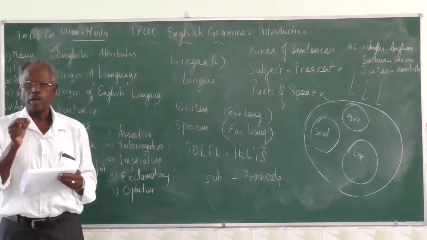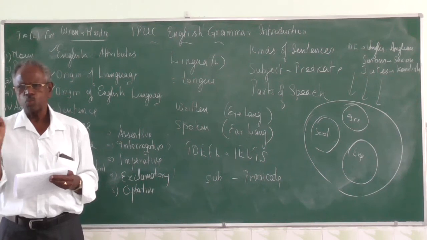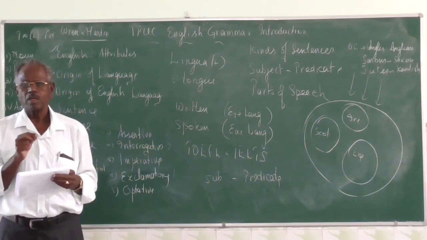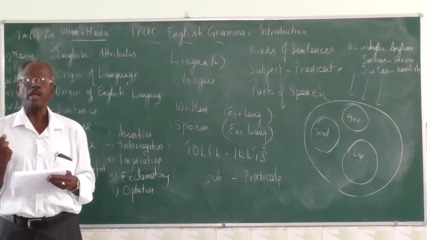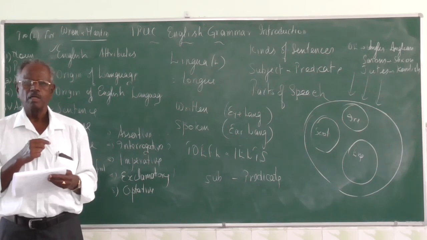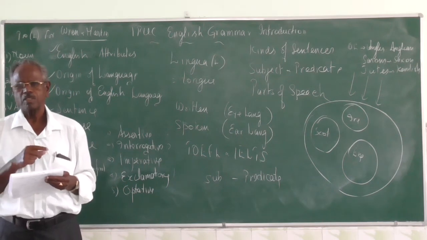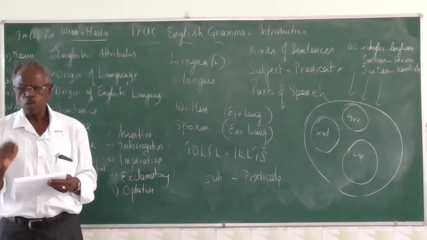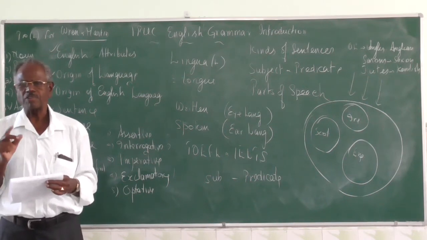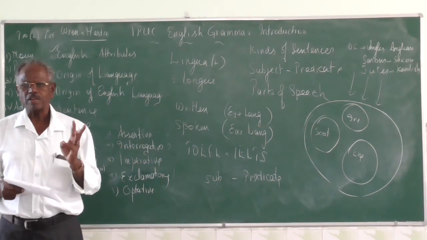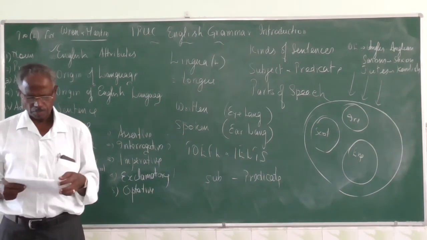Sometimes it is a very sweet orange. See, orange is a noun, sweet is an adjective, very is an adverb. It qualifies the adjective sweet. Please understand properly. So third one is she speaks very slowly. See, slowly is an adverb. Very is also an adverb, but it qualifies another adverb. So there are three functions of an adverb. Adverb qualifies a verb, qualifies an adjective, qualifies another adverb.